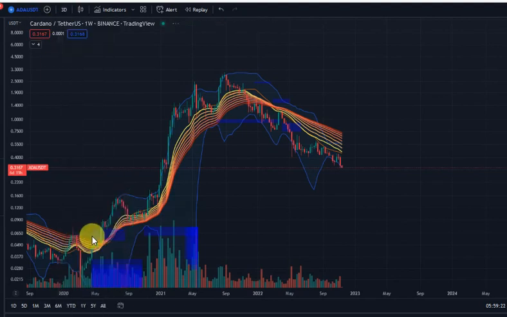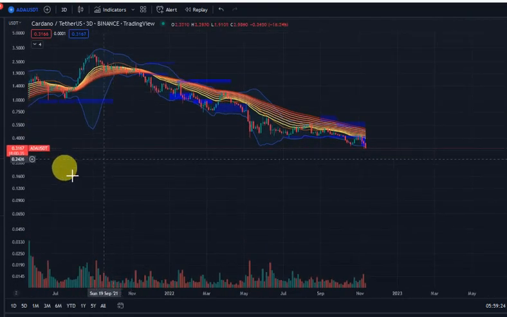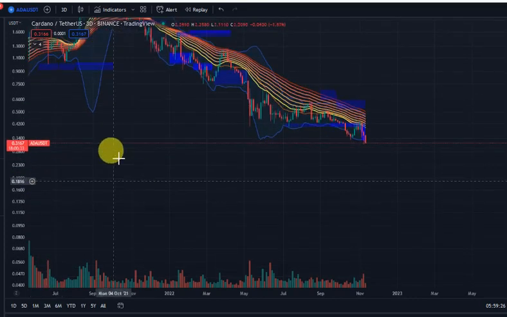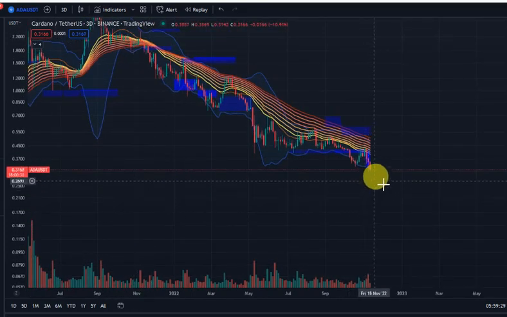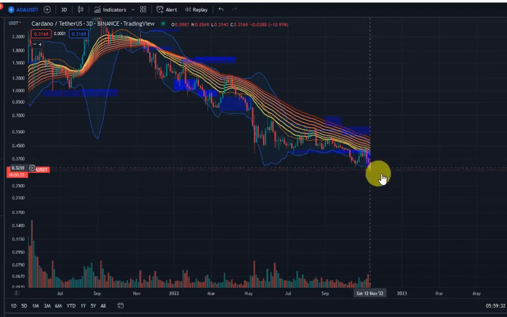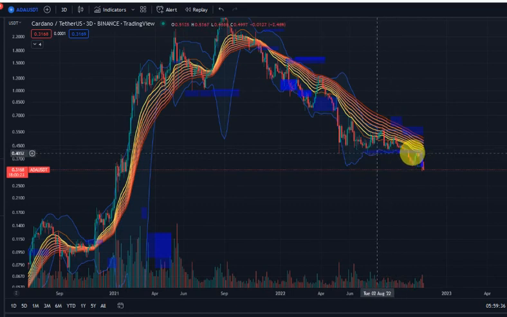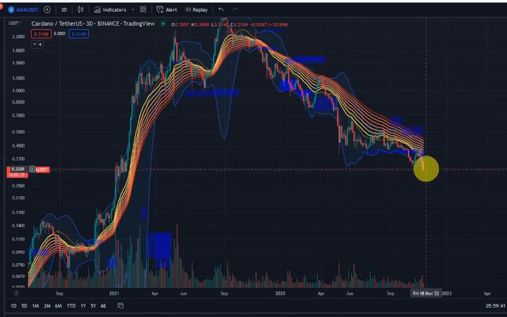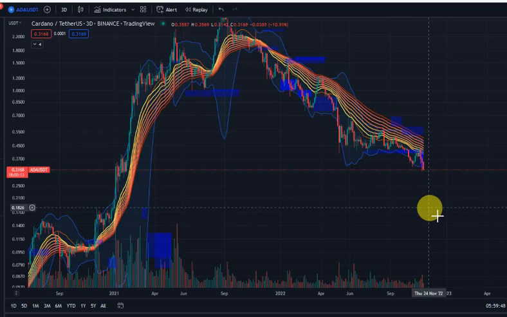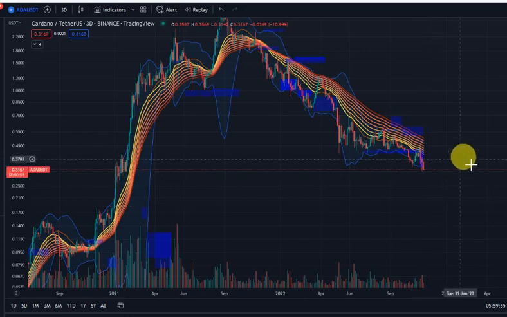If we come back to the 3 days, it gives us more insight as to what's going to happen with the price of ADA. As you can see, we're breaking a very huge support for ADA. Every single place where you saw the blue line means that there was a lot of liquidity at that place. But we're breaking this huge support, and so the next support we have is about the 0.18, 0.17 level. So this is very bad for ADA, and we could see ADA take a deep nosedive downwards.